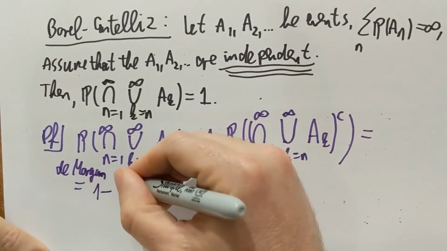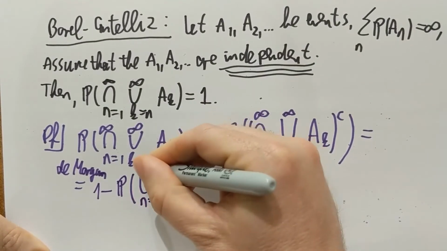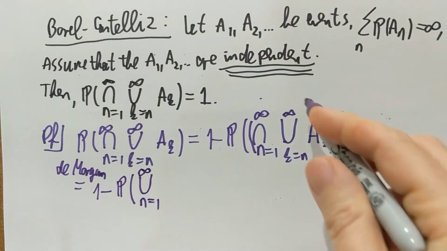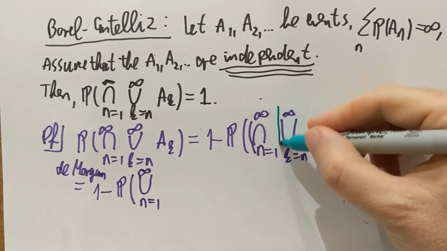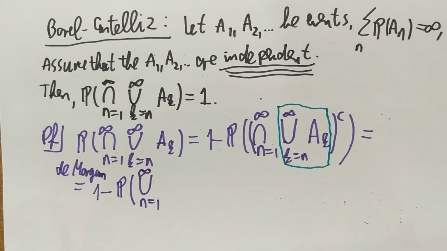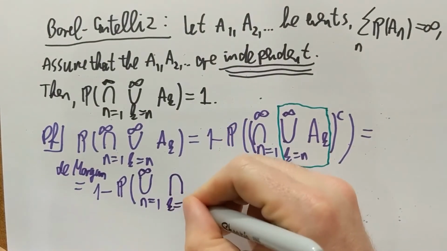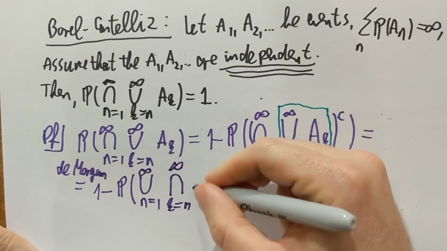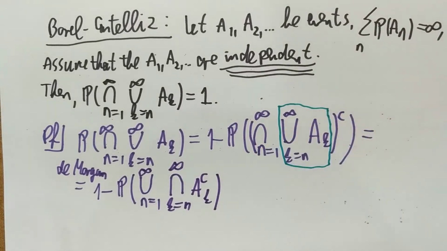So I will start writing 1 minus the probability of the union, same index set, 1 to infinity, and then the complement of this inner union. So what happens if I take the complement of the green part? Again, it goes underneath the union, except it makes an intersection out of my union. So De Morgan's law applied a second time gives me the intersection of the complements of the events A_k. Okay, so that's what I have now.